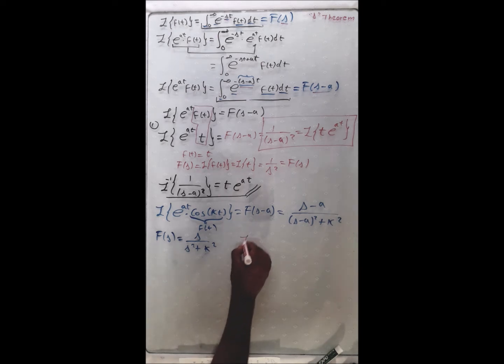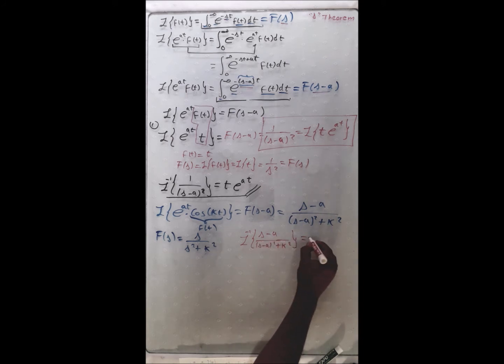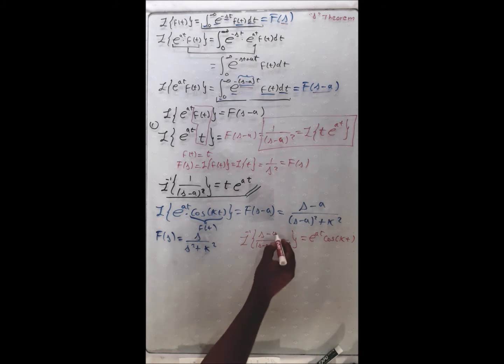Likewise, the Laplace inverse of (s minus a) over (s minus a) squared plus k squared is equal to exponential of at cosine of kt. Here you can see that s is shifted, a translation in s minus a, and s minus a squared here.